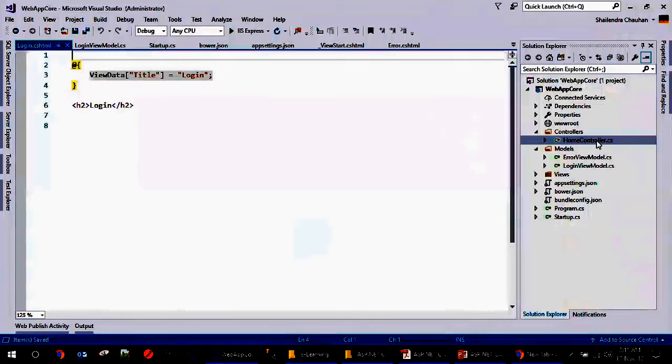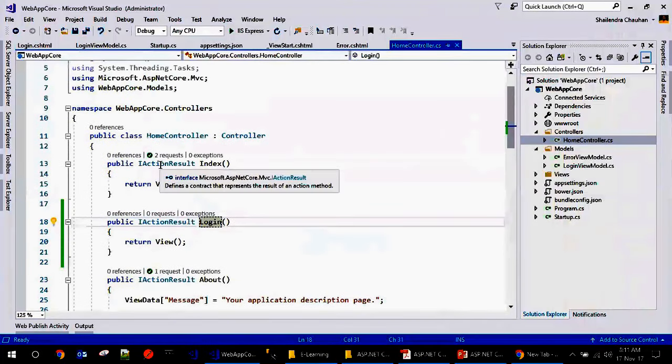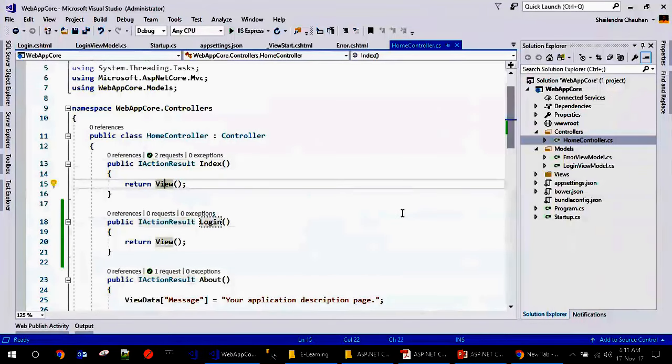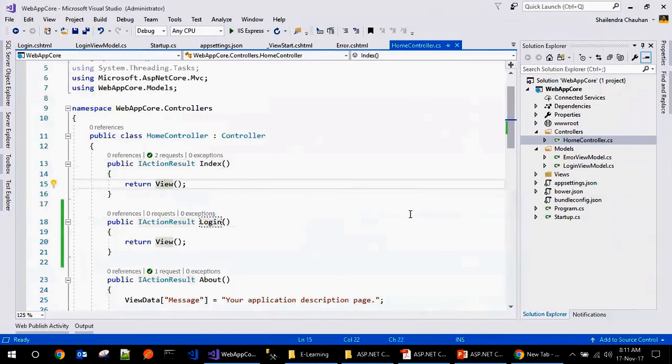Guys, if you are talking about the ActionResult and IActionResult, in MVC 5 we use ActionResult, but here we are using IActionResult. The reason is that in MVC we have various result types. So instead of specifying the specific result type, here we are defining IActionResult, because IActionResult is indirectly and directly implemented by the ViewResult class.